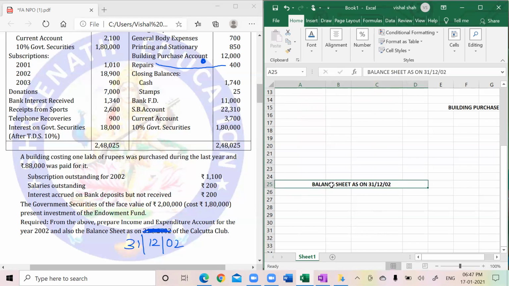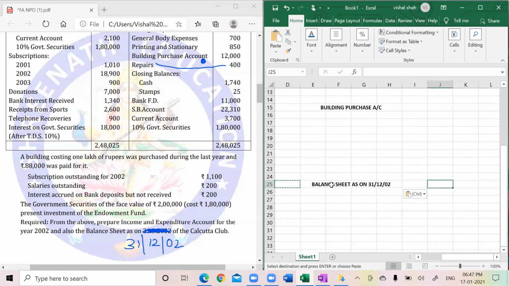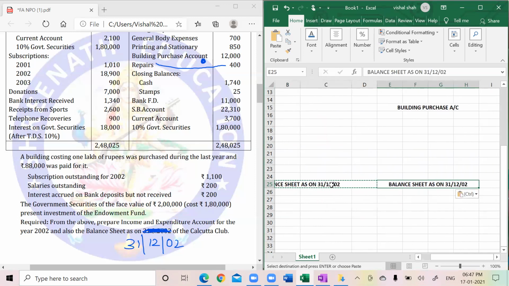Okay, and I also need, simultaneously, balance sheet as on 31st December 2001 opening.